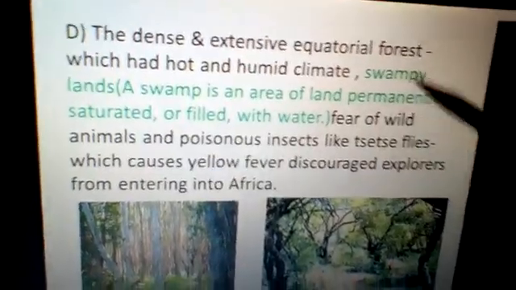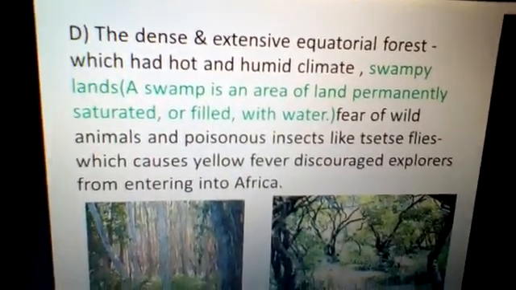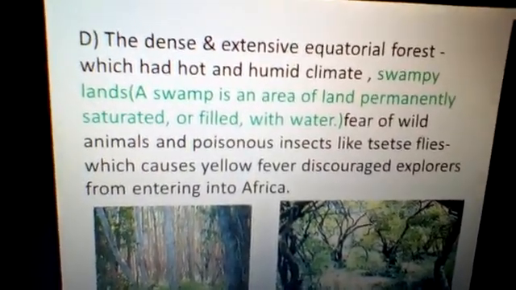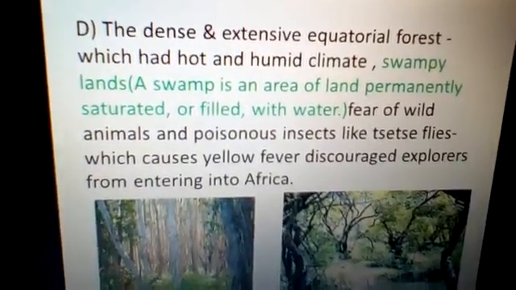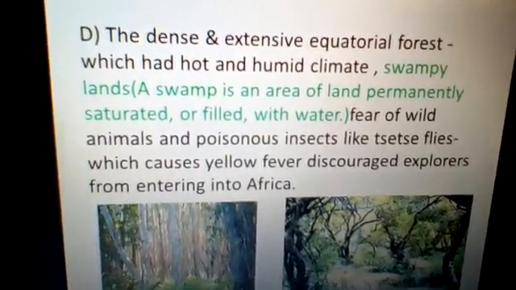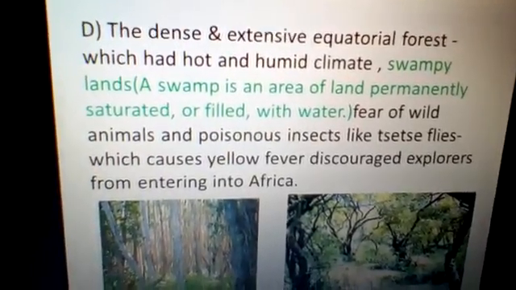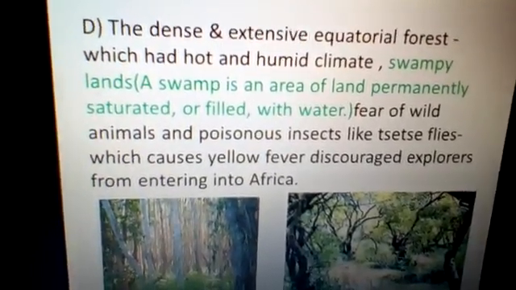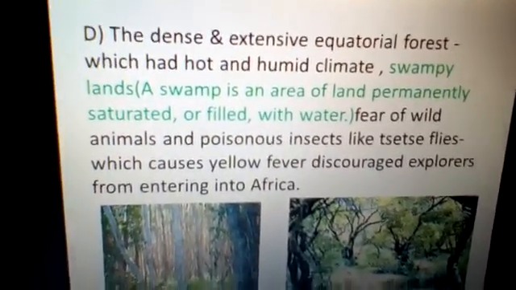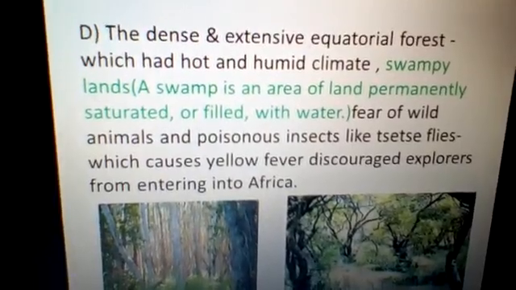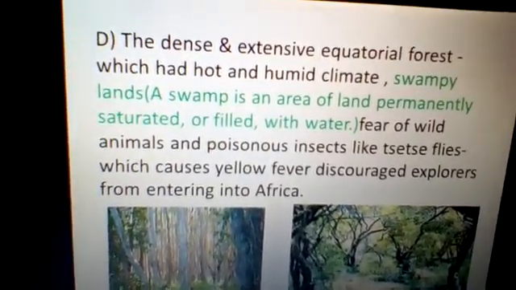The most dangerous jungles, that is the dense and extensive, that is huge and very thick, equatorial forests are there, which are not at all easy to pass through, and they have a lot of wild animals and poisonous insects and huge snakes, which do not allow any traveler to easily explore the interiors of Africa.